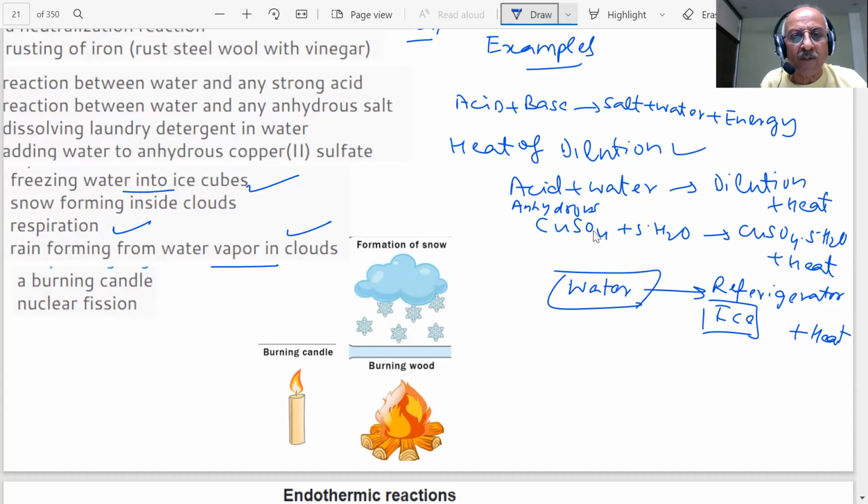This is a candle, students, you are burning the candle. What is happening? This is wax which is a hydrocarbon, and when you burn it, students, what is the result of that? The heat is liberated. You can experience the heat of the candle. Then nuclear fission, these are all examples of exothermic reactions, students.